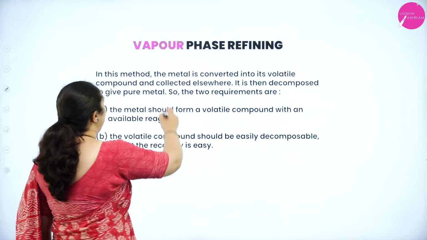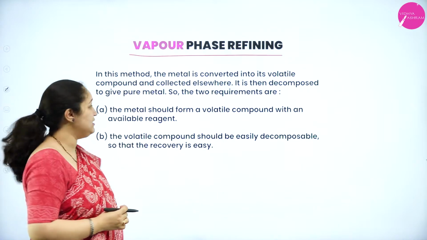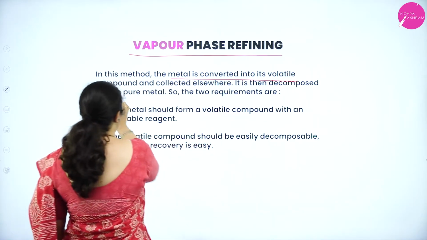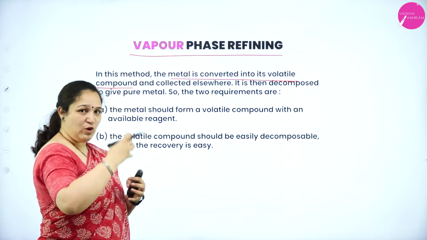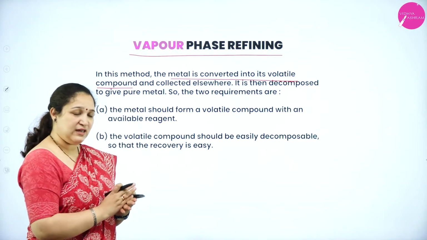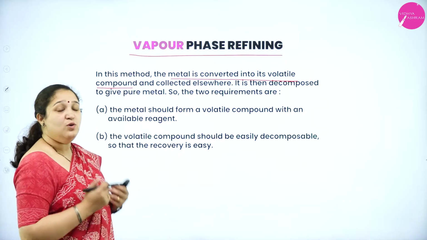Next is vapor phase refining. Here what we are doing is, first the metal is converted into a volatile compound, and that volatile compound is collected. Then we decompose that volatile compound again to get the metal back.